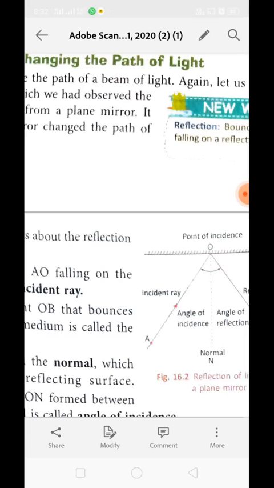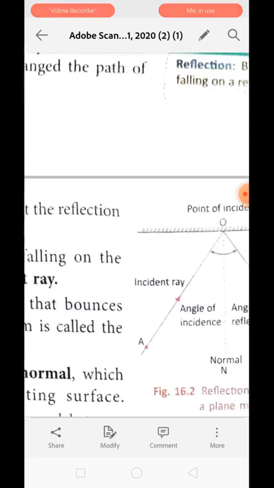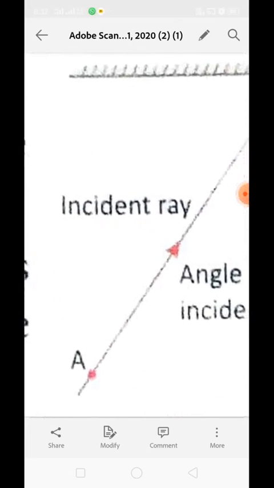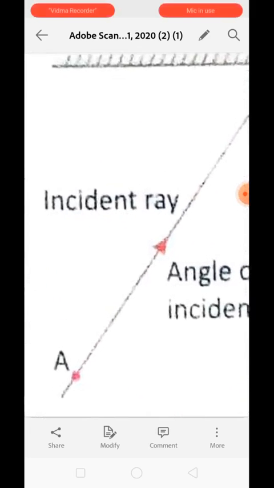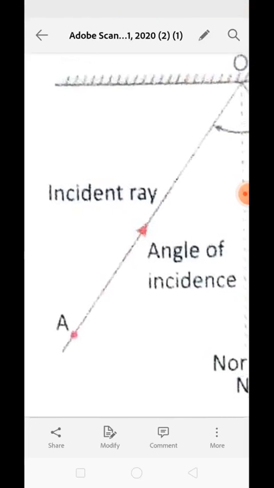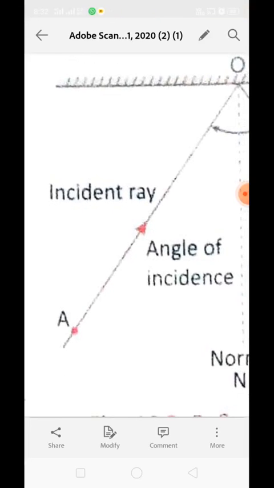The light ray which is falling on the reflecting surface is known as the incident ray. Just see the arrowhead over here. The ray of light which is falling on the surface, the arrowhead is indicating the direction of motion. So over here, AO is the incident ray. Understood?